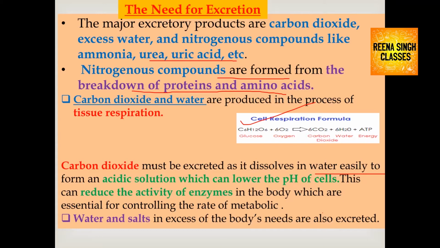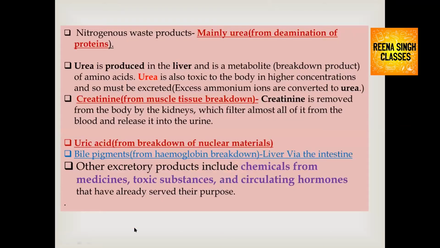Carbon dioxide must be excreted. If it is present in our body, it dissolves in water and easily forms an acidic solution, which can lower the pH of the cell. This can also reduce the activity of enzymes in the body which are essential for controlling the rate of metabolism. This is the reason we have to exhale carbon dioxide. Water and salt in excess of the body are also needed to be excreted.